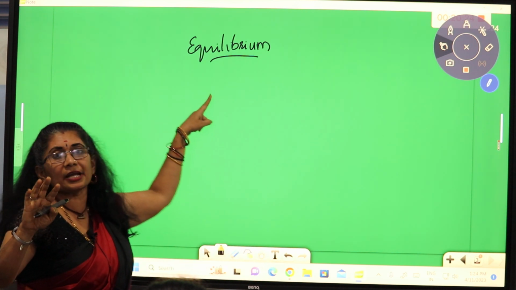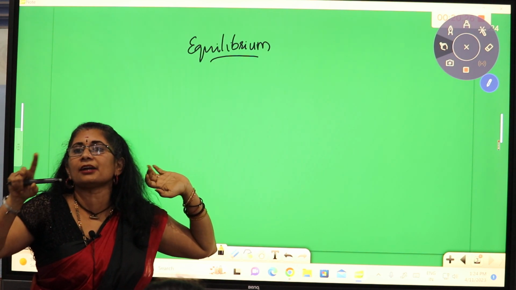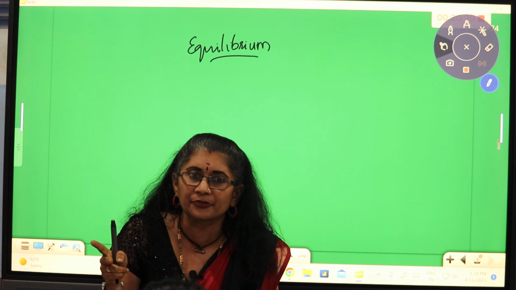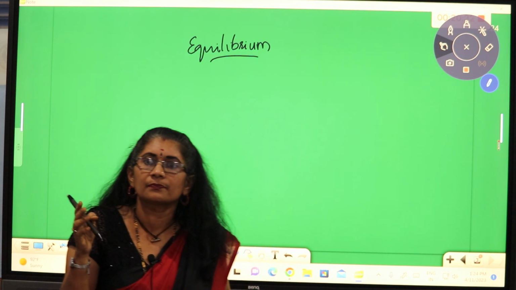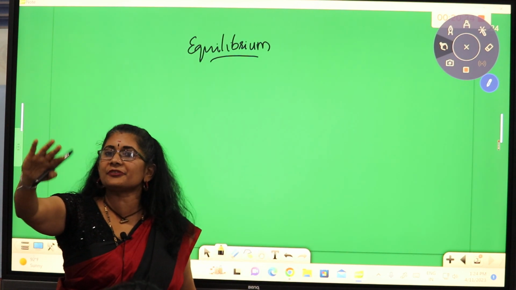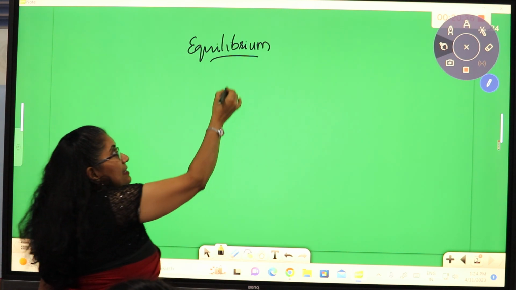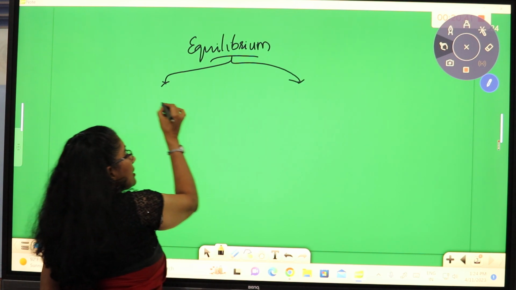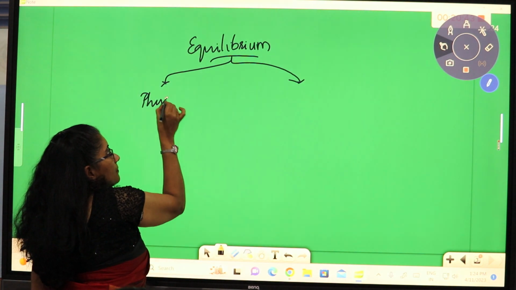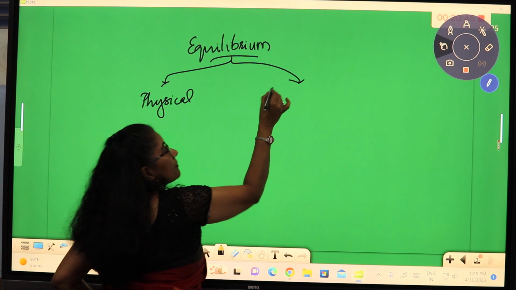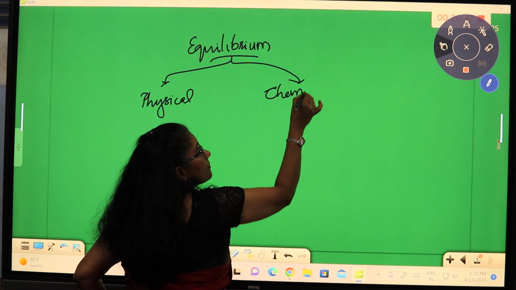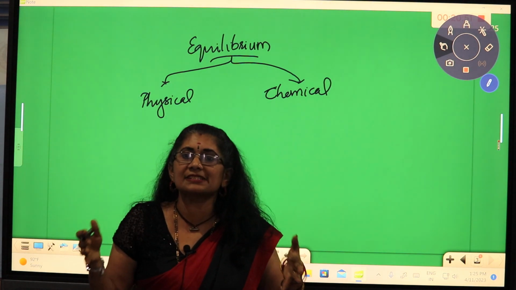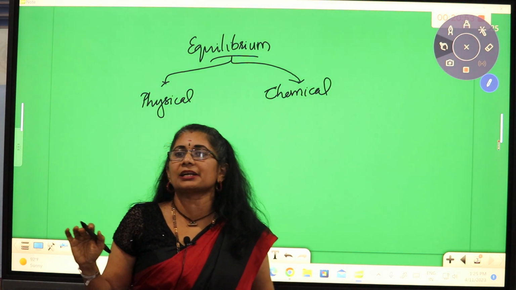So, equilibrium is plainly of 2 different types. Which are the 2 different types of equilibrium? Chemical equilibrium and physical equilibrium. What makes the difference between a physical equilibrium and a chemical equilibrium?